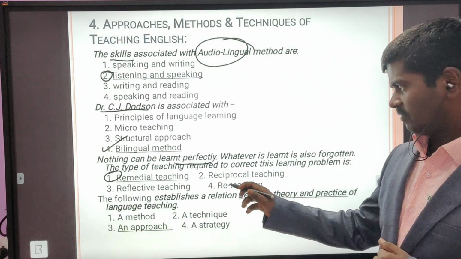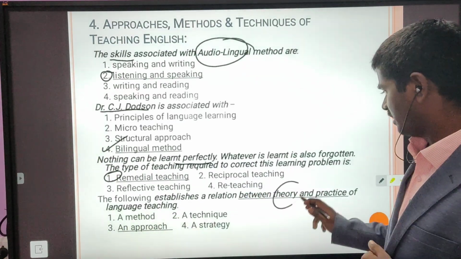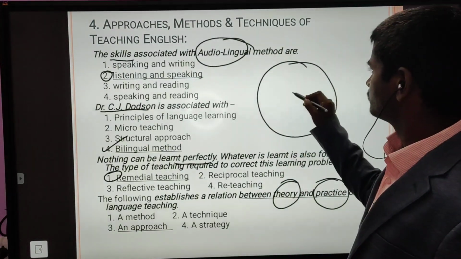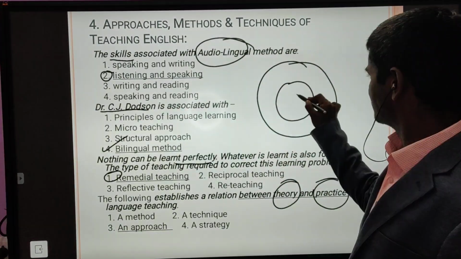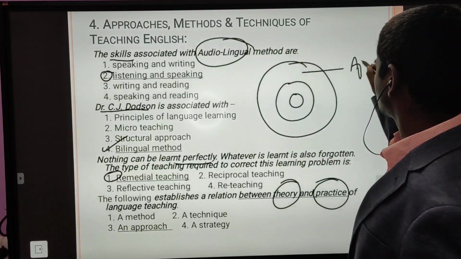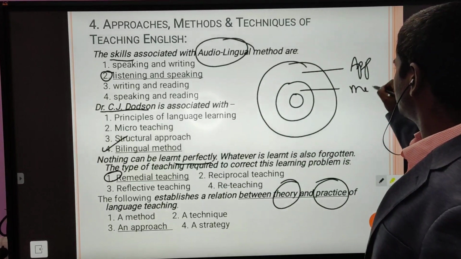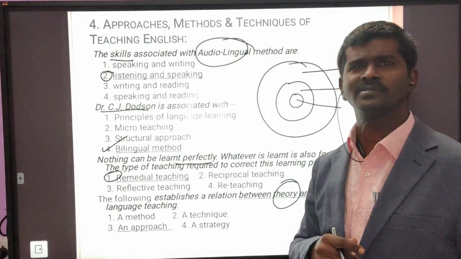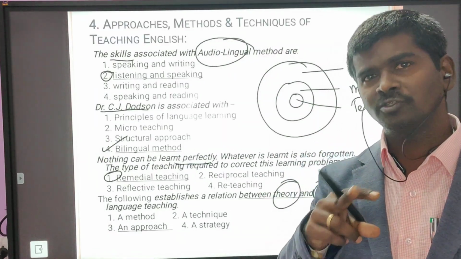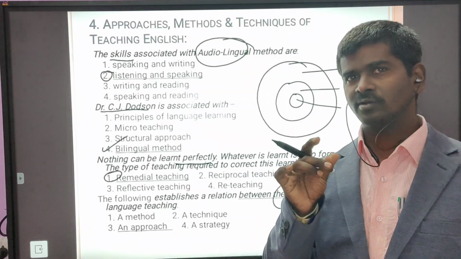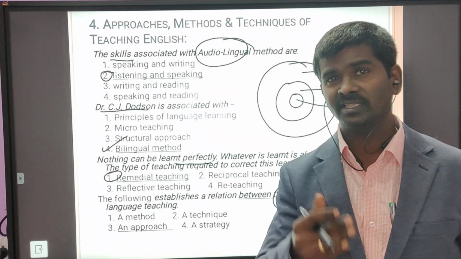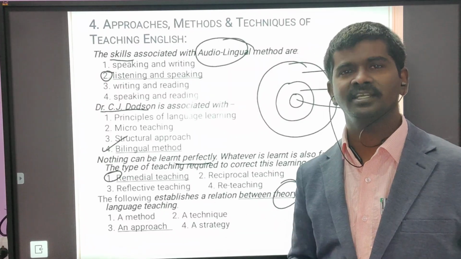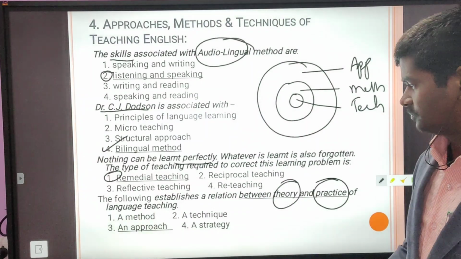Next, the following establishes a relationship between theory and practice. As I told you, what is approach? What is a method? What is a technique? Approach includes both methods and techniques. This talks about theory, practice, whereas method talks about steps and technique presents some practical techniques. Simple thing, you can see.